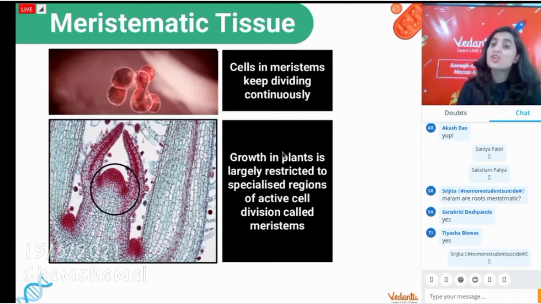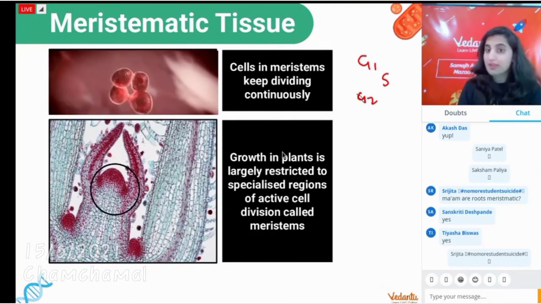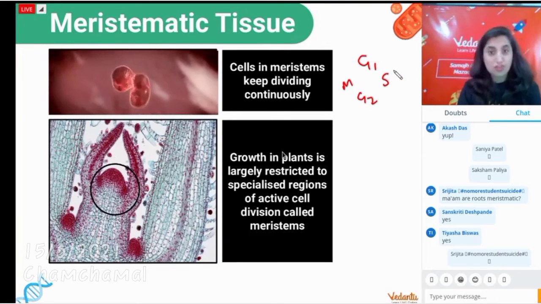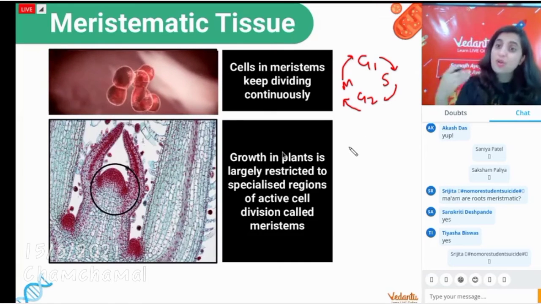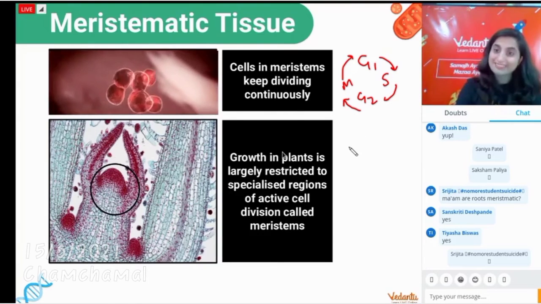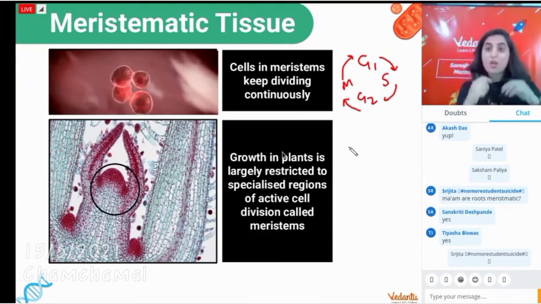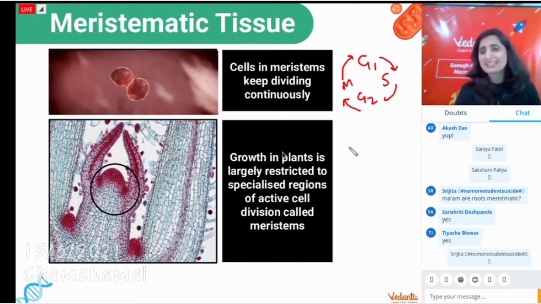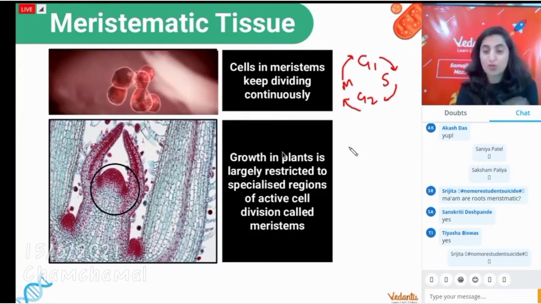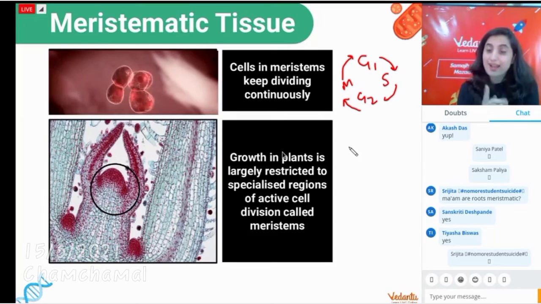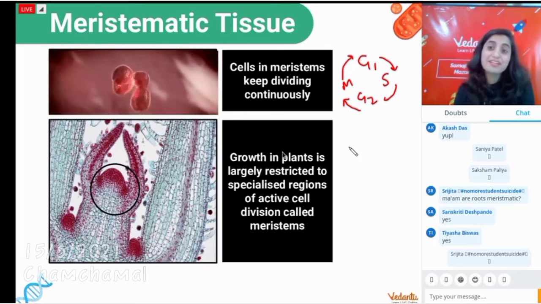So if the cells keep on dividing like G1, S, G2, M, G1, S, G2, M, and so on, they will increase the number of cells. 1 becomes 2, 2 becomes 4, 4 becomes 8, 16, 32, 64, and many more further. So guys, this is how the meristematic cells are categorized. If they divide, they are meristematic. How do they divide? G1, S, G2, M phase.